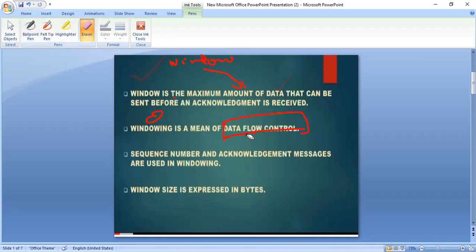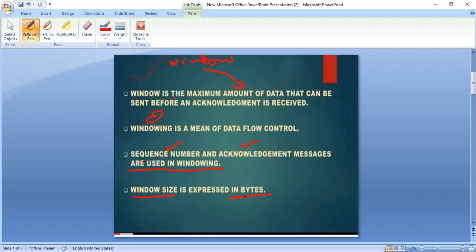Next, sequence numbers and acknowledgement messages are used in windowing. So in this window management mechanism, sequence numbers are important along with acknowledgements. And one more thing, the window size is expressed in bytes.